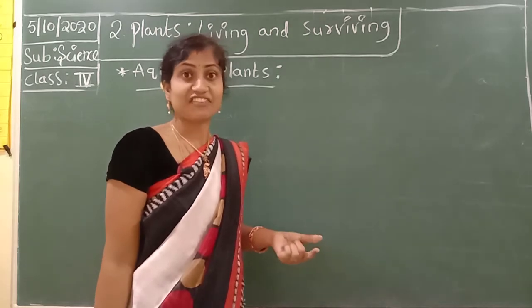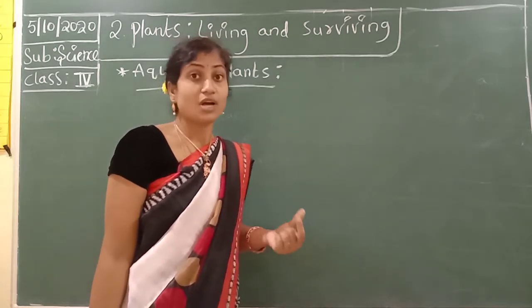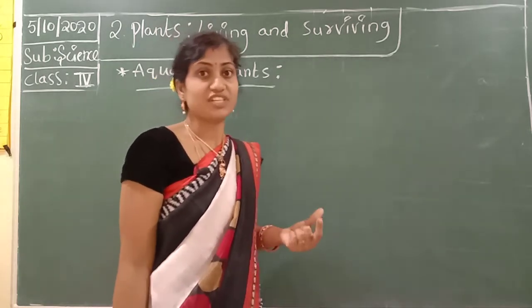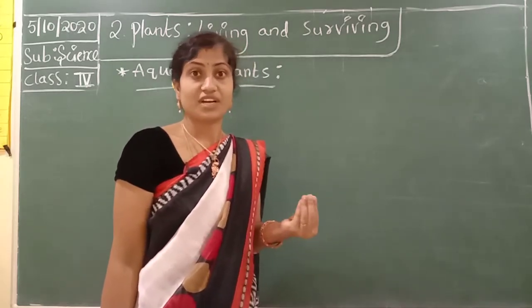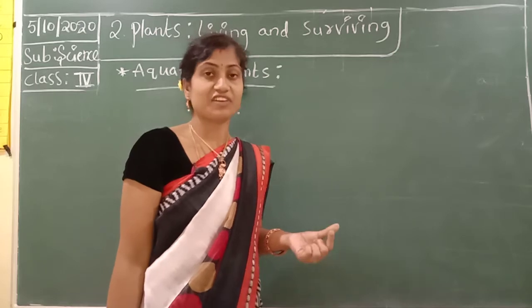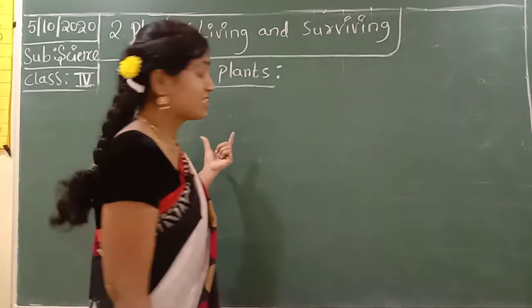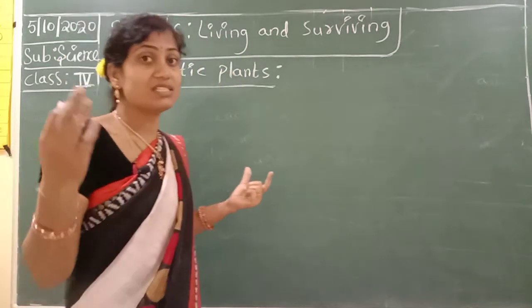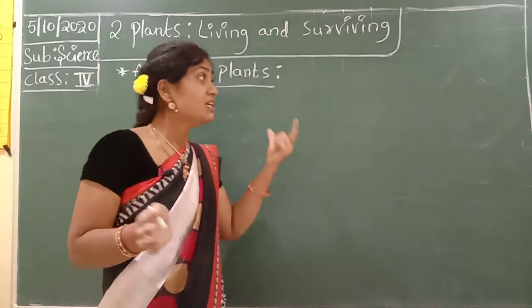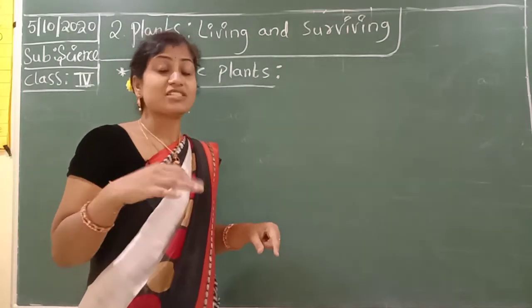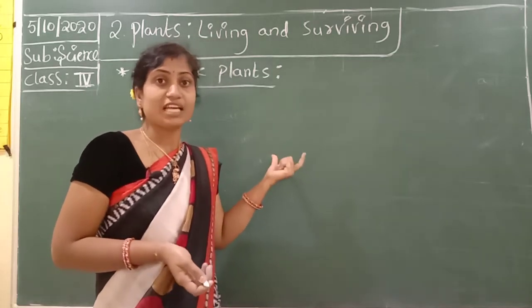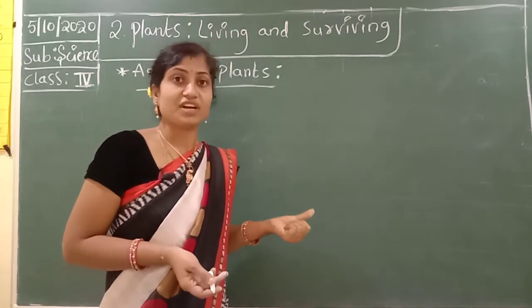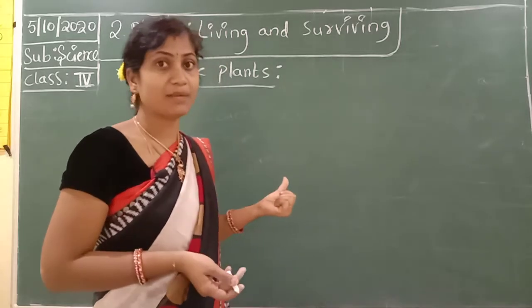You know aquatic animals very well, no? Aquatic animals are fish, whales and different water animals. Animals that can live in water are called aquatic animals. Like that, the plants that grow only in water are called aquatic plants. There are different types of aquatic plants.